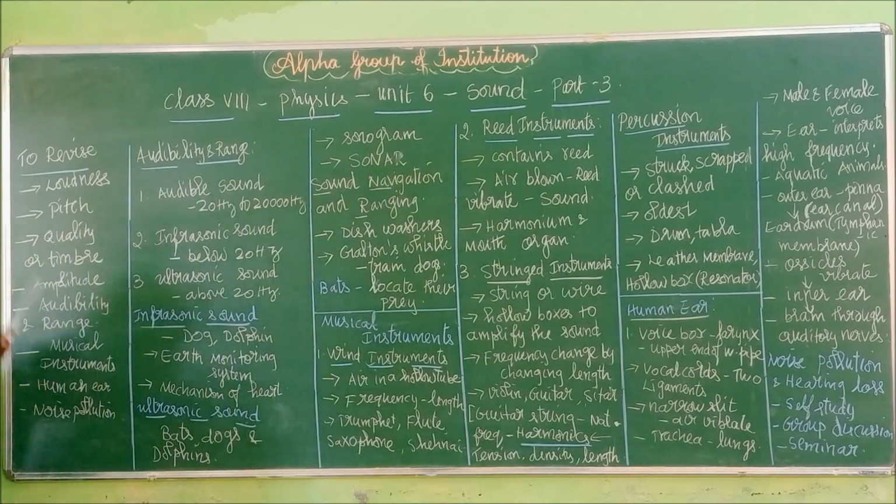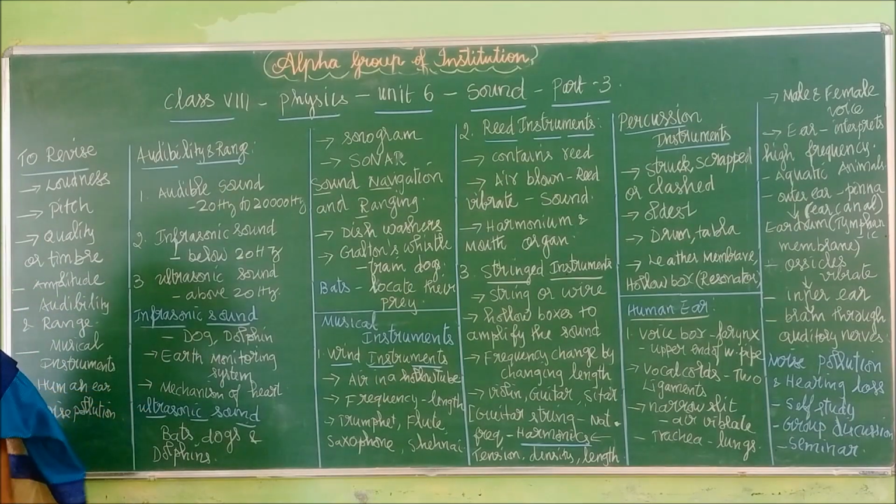In this video we are going to discuss loudness, pitch, and quality or timbre. These three points we already learned in the previous video, but I will give them as notes, so that we will give a light recall now. Then the fresh concepts today are amplitude, audibility and range. We will read about the types of instruments, learn the human ear structure, and noise pollution.